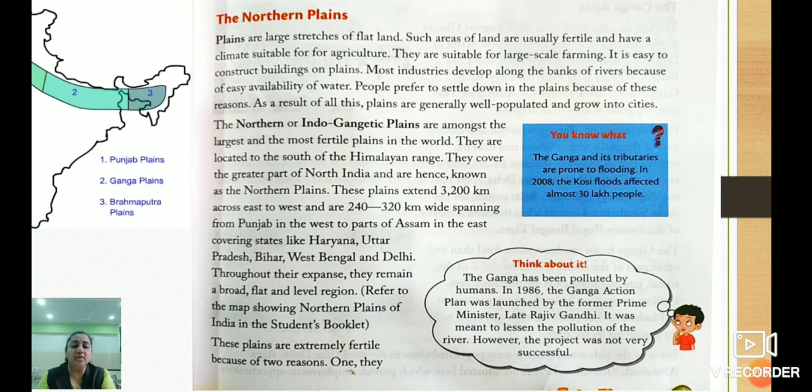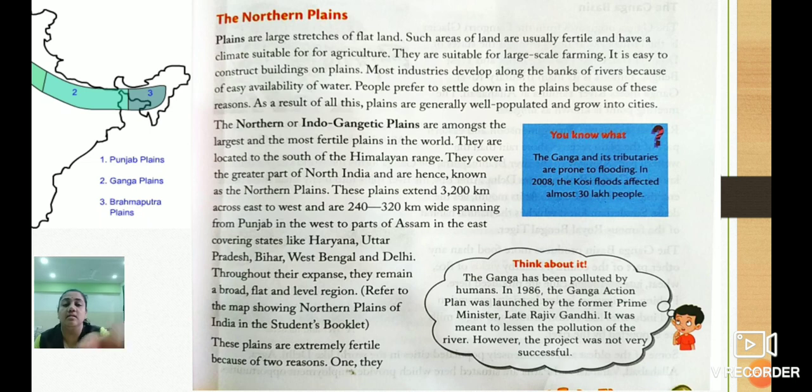Children, first of all, tell me, do you know what is meant by plain? Plain means not that aeroplane. See here, plains, P-L-A-I-N-S, plains. Children, plains are large stretches of flat land. In short, children, plains means a plain land, flat land. No ups and downs are there.